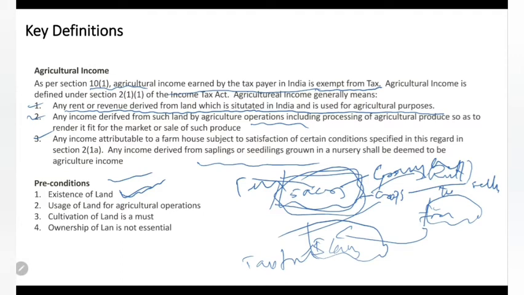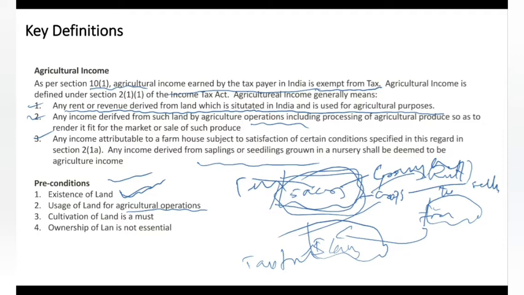and that land should be used for agricultural operations. I have a land, but if I am using it for some factory, then it will not be called agriculture. I have to use it for agriculture operations. What is an agriculture operation? Seeding, growing, cutting, and then transporting, right? Some of these activities should happen there.